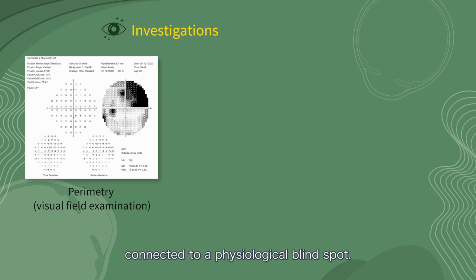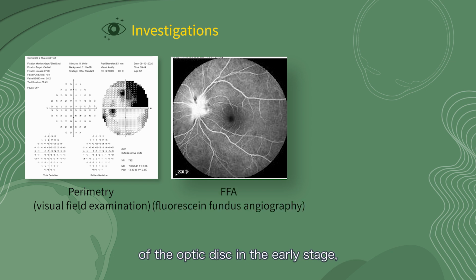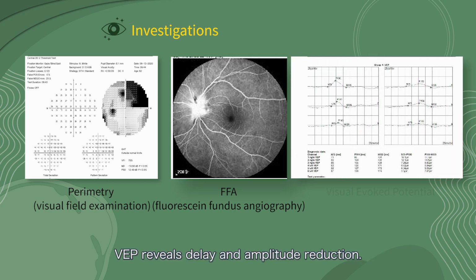physiological blind spot. In FFA, there is regional hypofluorescence of the optic disc in the early stage, or delayed filling defect. Fluorescent leakage in the lesion area can be seen in the late stage. An atrophic optic nerve would show low fluorescence. VEP reveals delayed latency and amplitude reduction.